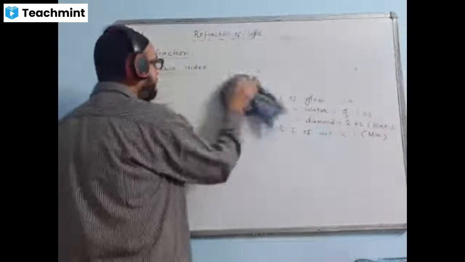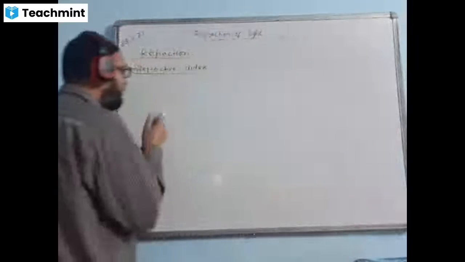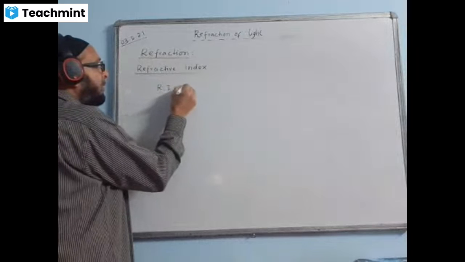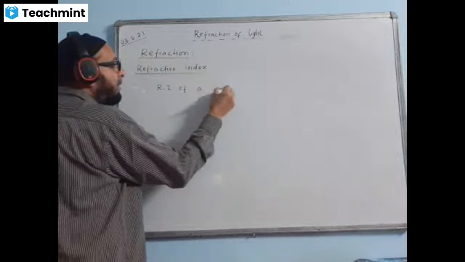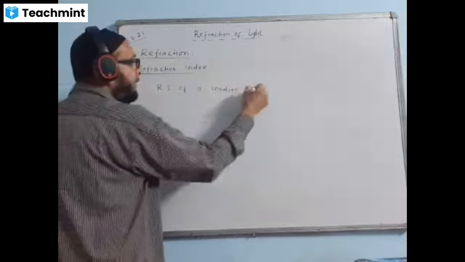Okay, now we can write down: the refractive index of a medium. I am saying only medium, that is with respect to air or vacuum, the absolute one.